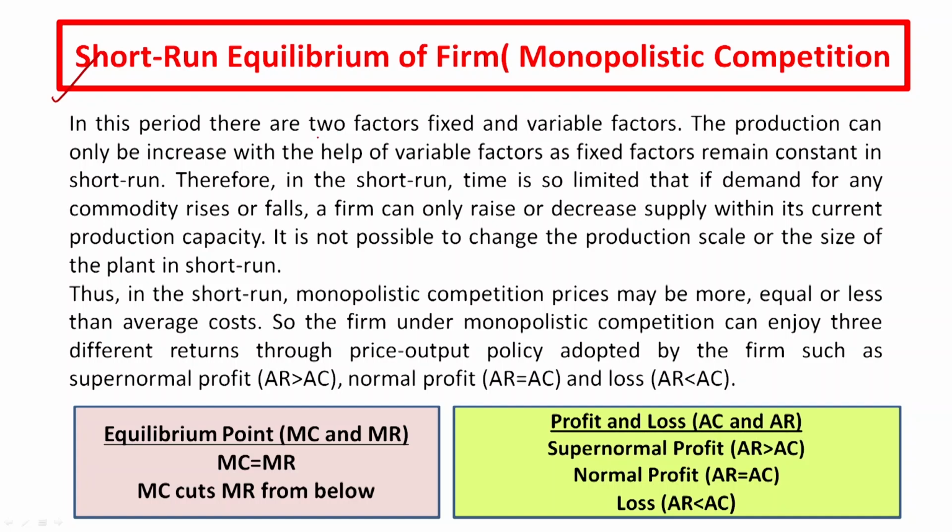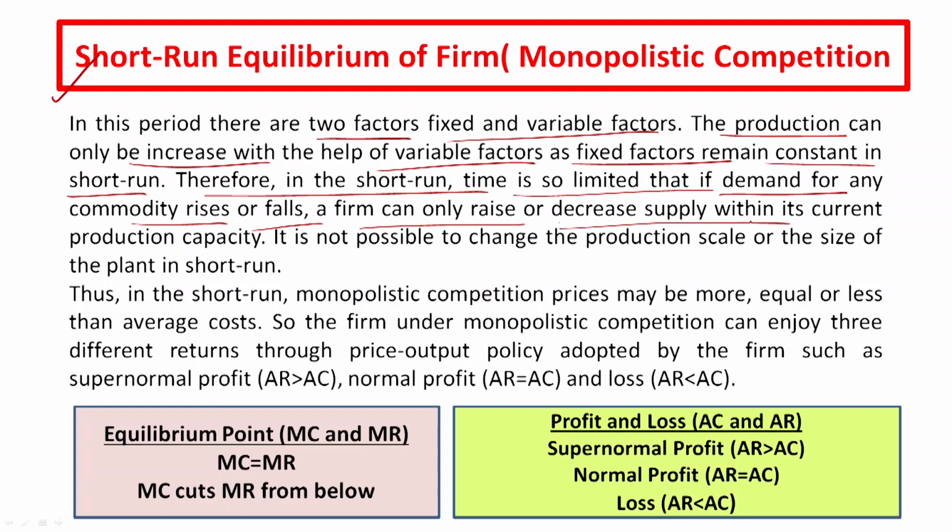So, starting with the short run equilibrium of the firm under monopolistic competition. In this period, there are two factors, fixed and variable. Production can only be increased with the help of variable factors, as the fixed factor remains constant in the short run. Therefore, in the short run, time is so limited that if demand for any commodity rises or falls, a firm can only raise or decrease supply within its current production capacity. It is not possible to change the production scale or size of the plant in the short run.